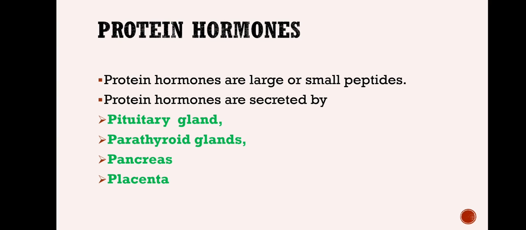These hormones cannot directly act on the cell because they are unable to pass through the cell membrane. So they have a different mechanism of action. Protein hormone activity and steroid hormone activity are different, and this is because of the difference in the membrane property. Membranes allow the steroid hormones to easily pass through, but not the protein hormones.